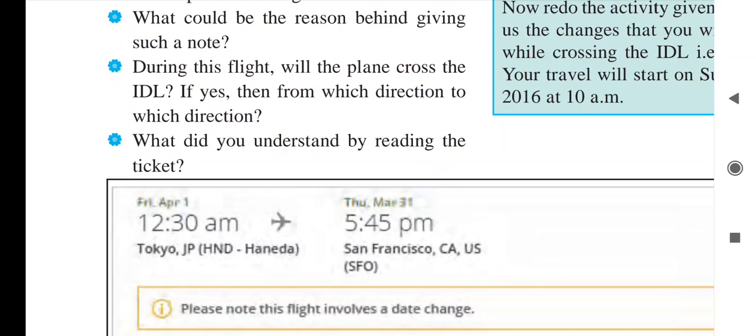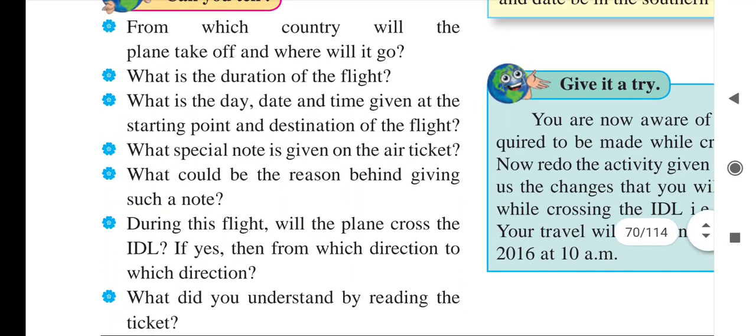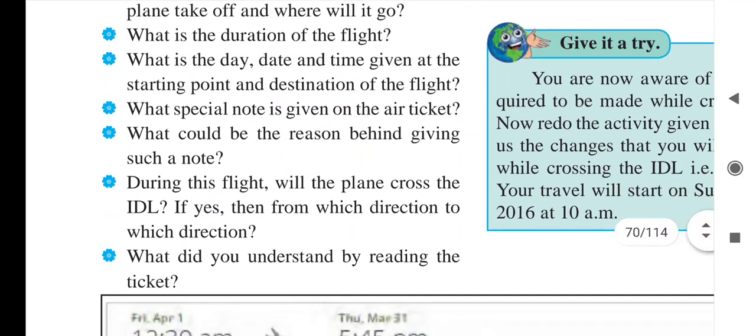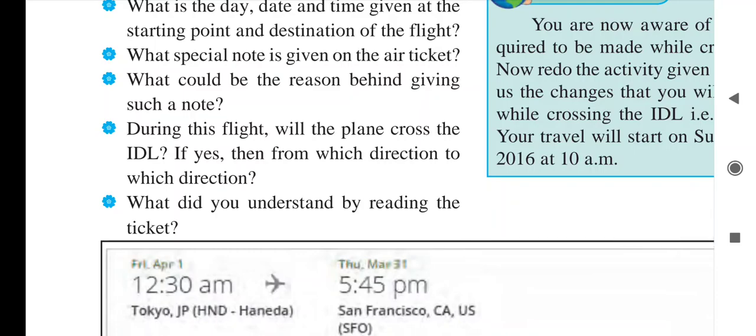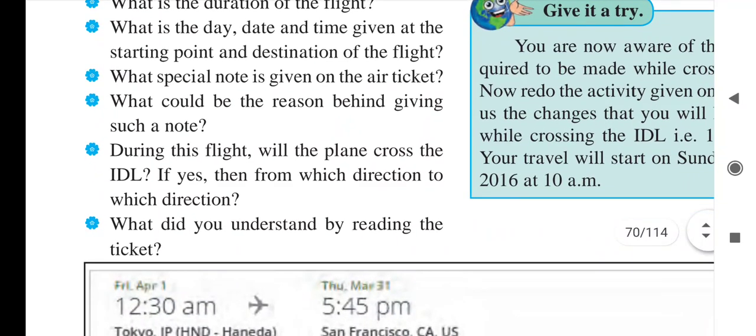Timing is different. At 12:30 a.m. it will leave from Tokyo, and it will reach at 5:45 p.m. Next question: what is the duration of the flight? So we have to take out the duration between 12:30 and 5:45 p.m. The date and time we have already read. What special note is given on the air ticket?